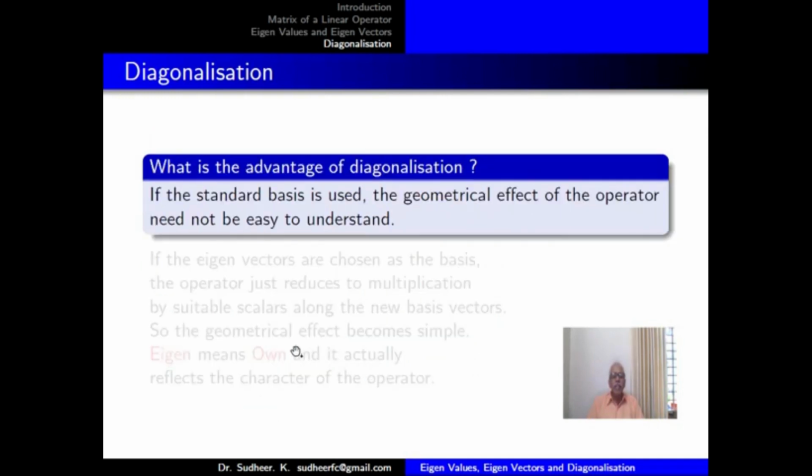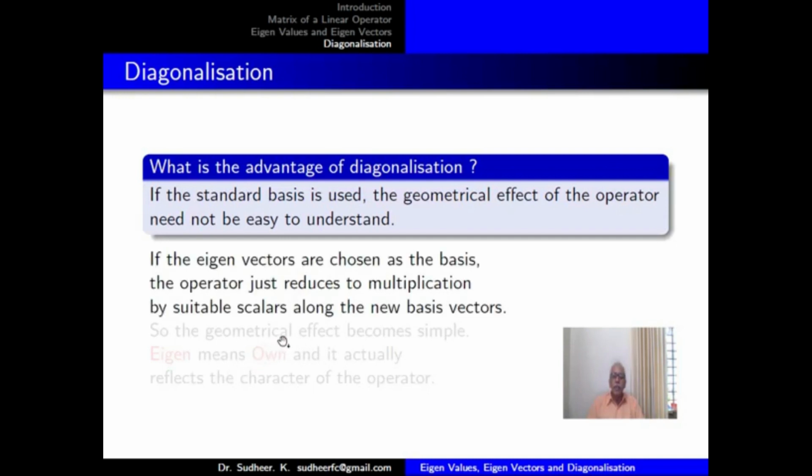What is the advantage of diagonalization? If the standard basis is used, the geometrical effect of the operator need not be easy to understand. We have seen this using many graphs plotted.